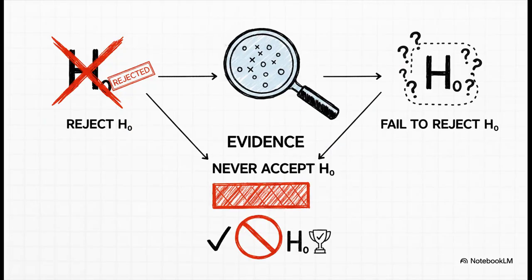And this brings us to the most important rule of this whole statistical courtroom, the verdict. We never say we accept the null hypothesis. We never prove it's true. We can only do one of two things. Either we find enough evidence in our sample to reject the null hypothesis, or we fail to reject it. It's a subtle difference, but it's everything. A lack of evidence to convict someone isn't the same thing as proof of their innocence.